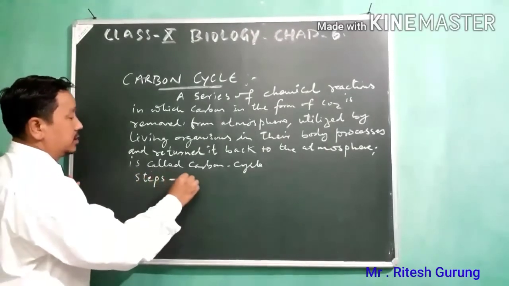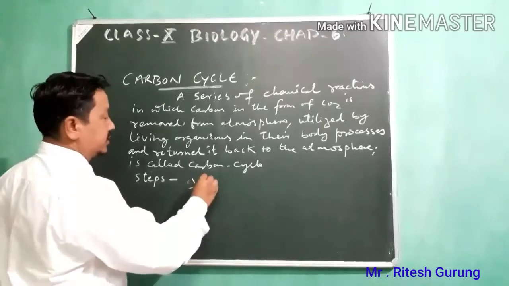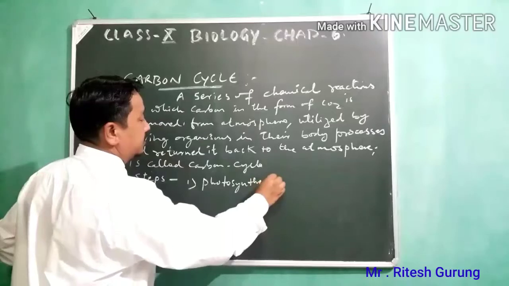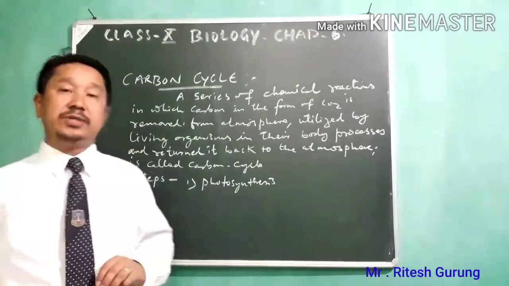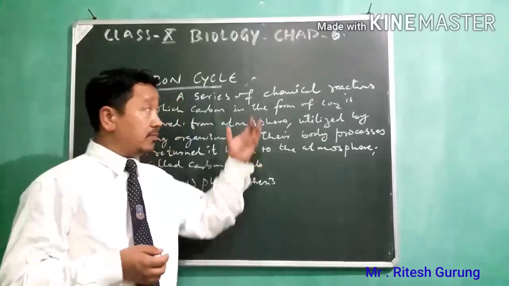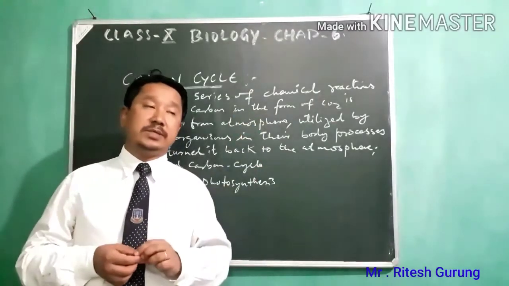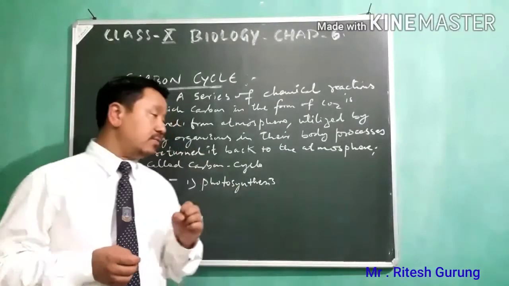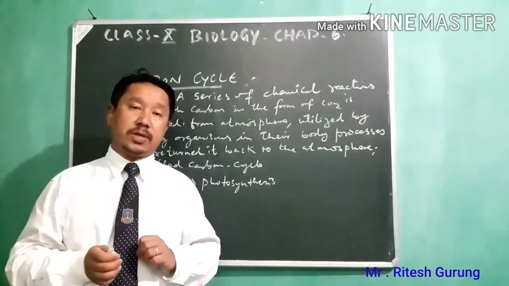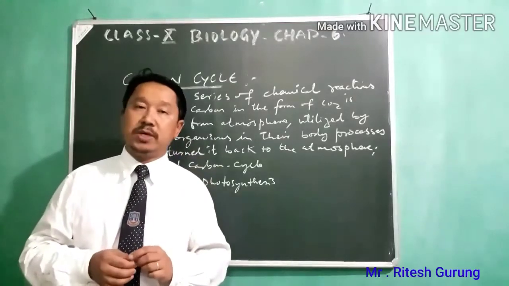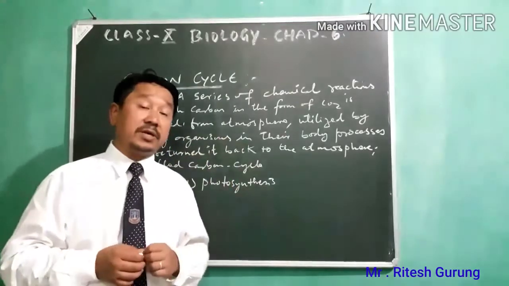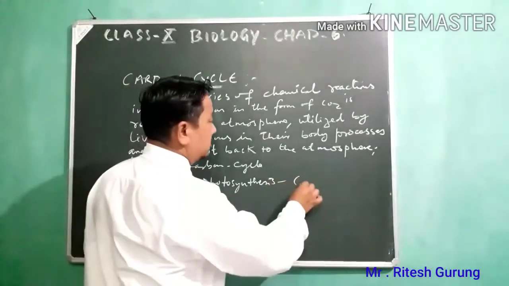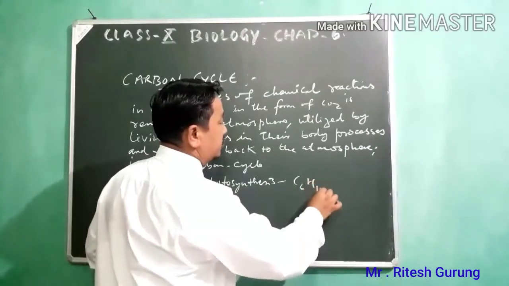Steps. Okay. Number one, we have photosynthesis. So photosynthesis, as you know, that we have already discussed, in which green plants collect carbon dioxide from atmosphere and make use of that carbon dioxide in making the glucose, C6H12O6.